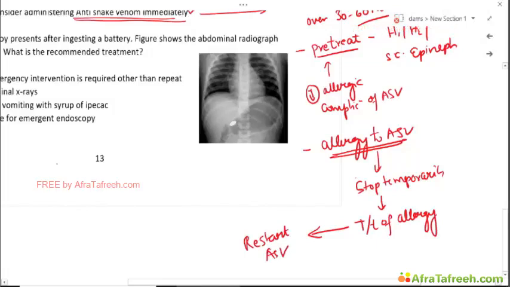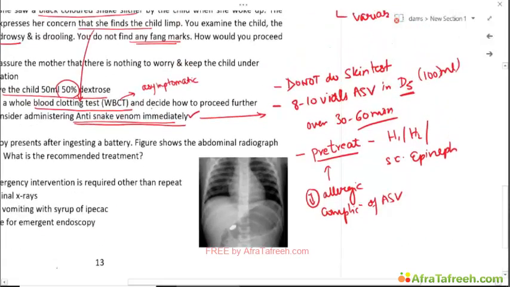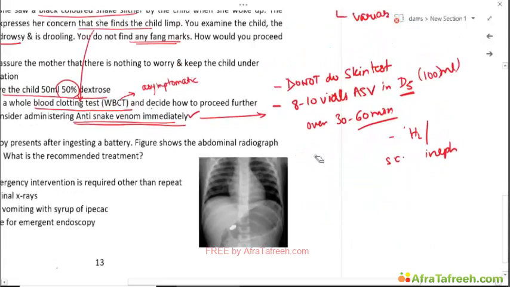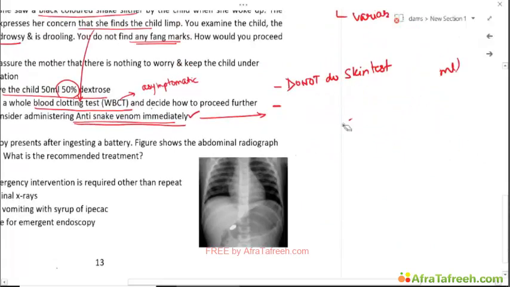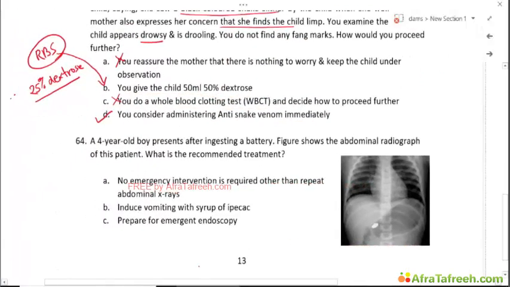Okay, but this is because ASV is such an important medication, and snake envenomation is easily reversible, and it's a very important potent medication to be given. Okay, hence we don't stop at the development of allergy if it is an anti-snake venom. Okay, so the correct answer is D.